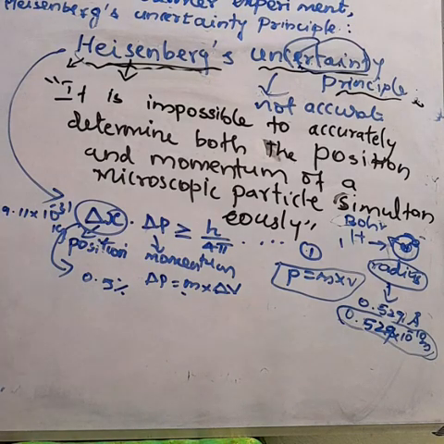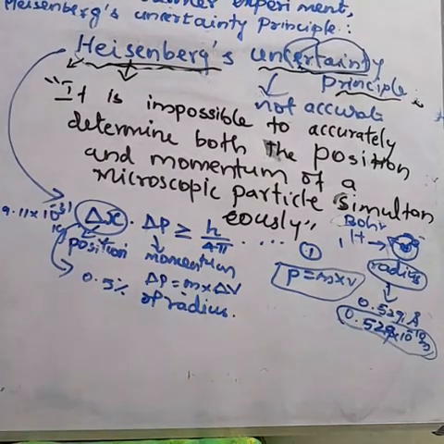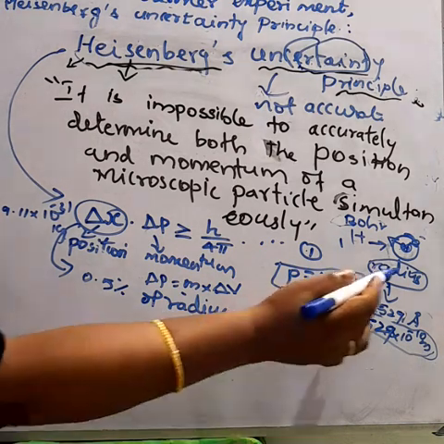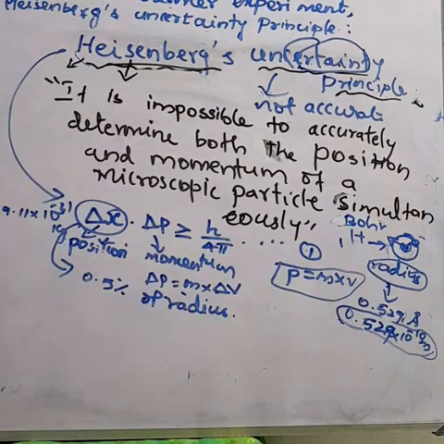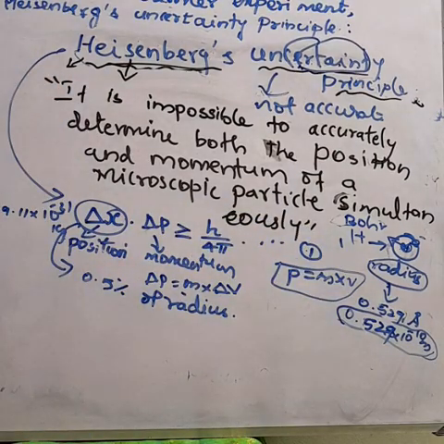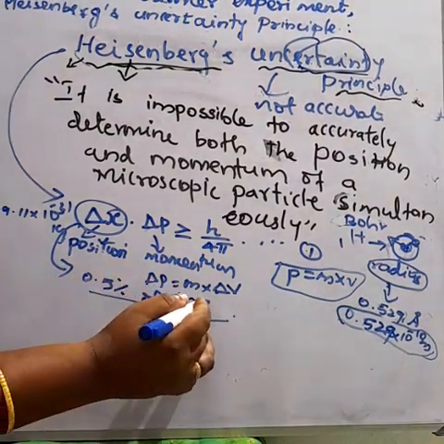Only assume. Bohr already determined the radius of the orbit, and Heisenberg assumed the position of the electron, where the electron revolves, with 0.5% accuracy. A very low percentage.